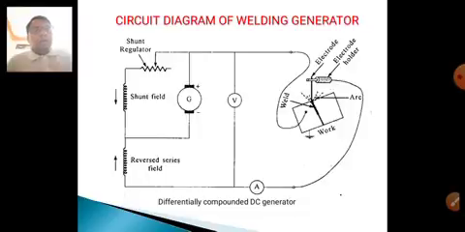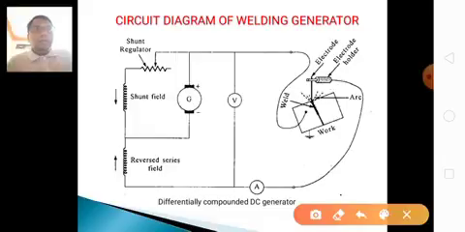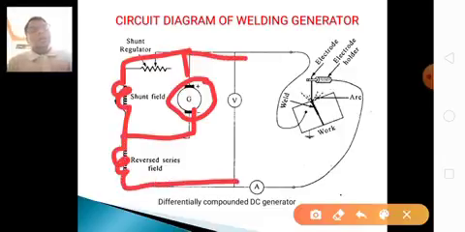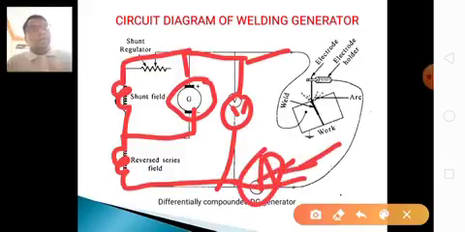Here is the circuit diagram of the welding generator. We have already studied that the suitable generator for welding is the short shunt compound generator. Short shunt means the armature is first connected to the shunt winding, and then to the series field winding. Across the load, a voltmeter is connected for voltage reading, and an ammeter is connected in series for armature current.